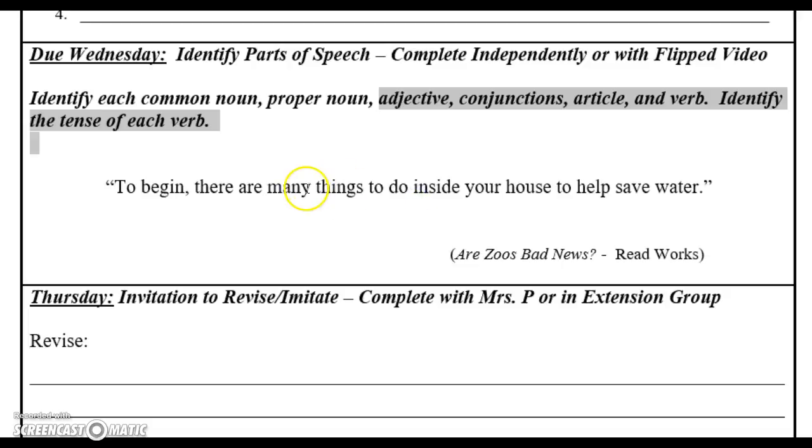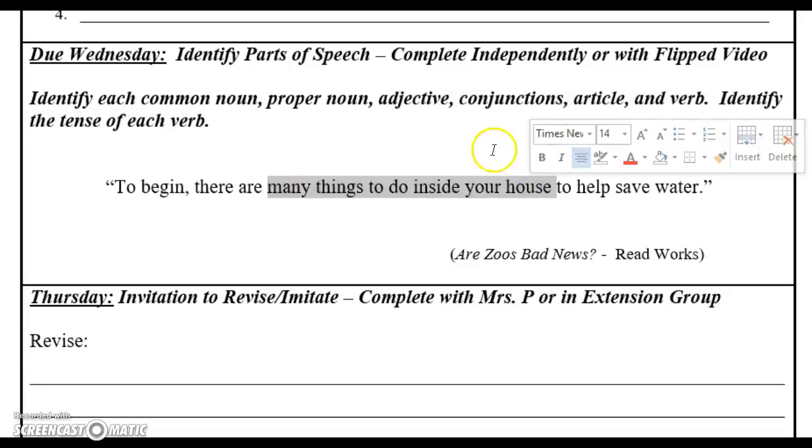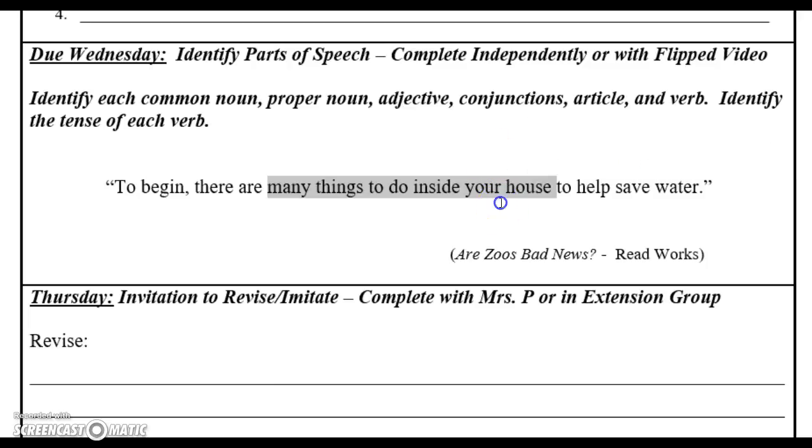Let me grab that again: the things to do inside your house. This would be the very first sentence at the top of a paragraph. "To begin with, there are many things to do inside your house." And of course, I should probably extend that to help save water. So I know that this entire paragraph is going to be about that.